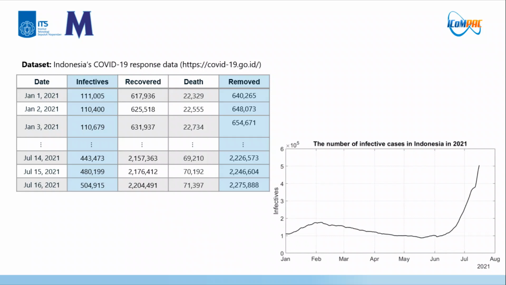The data shows 2 waves. The number of active cases was increasing in January, but began to decline on February 6 and lasted until the end of May. In early June, the number of active cases began to increase again and rose sharply in July until the end of the data period.